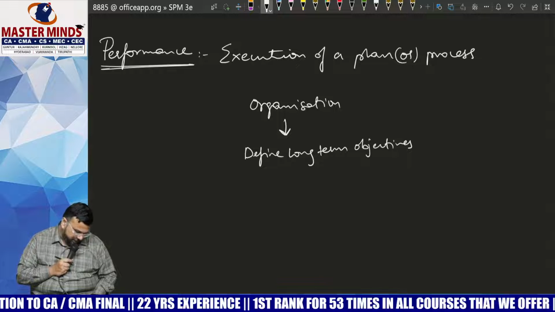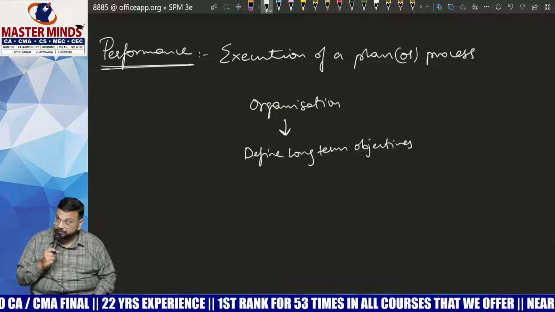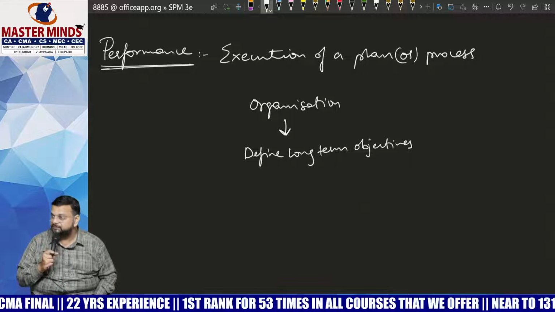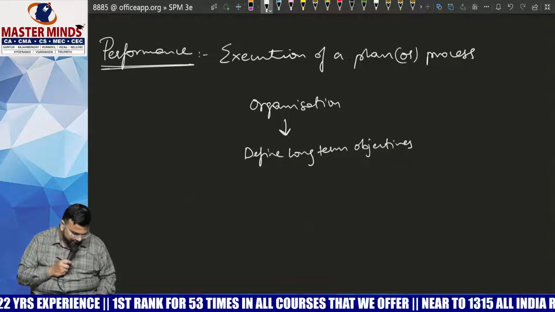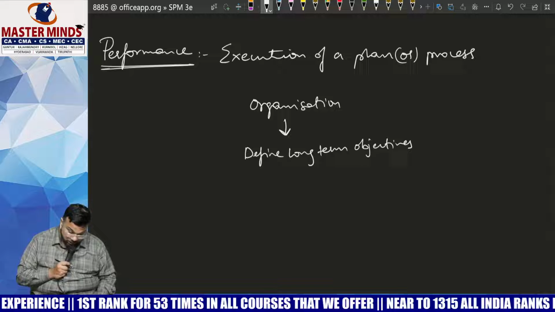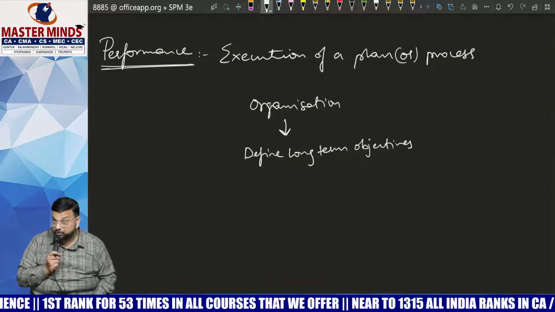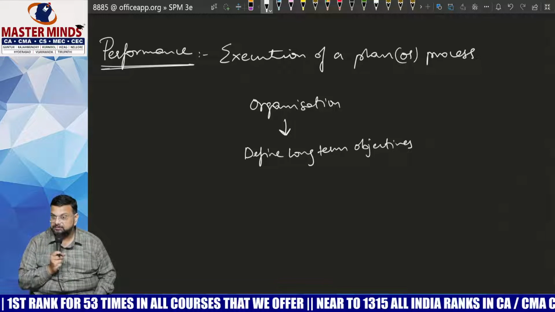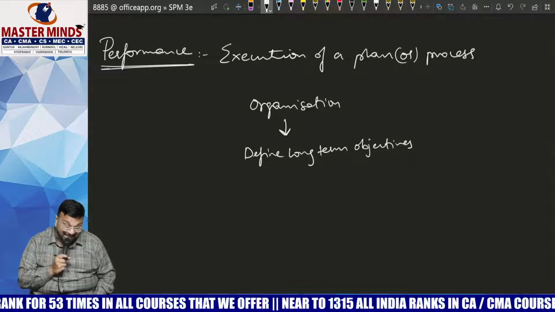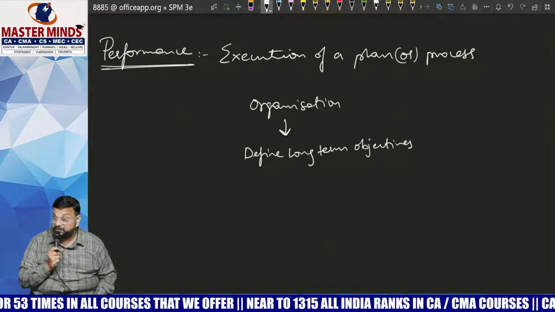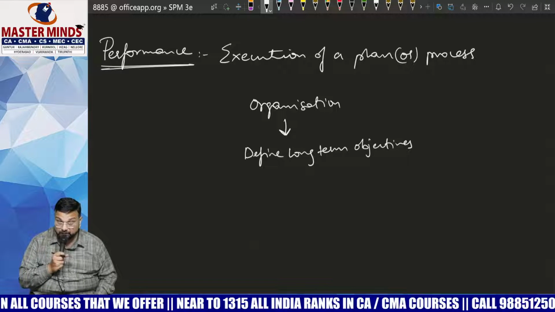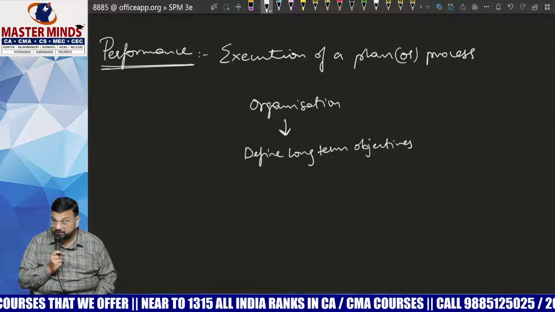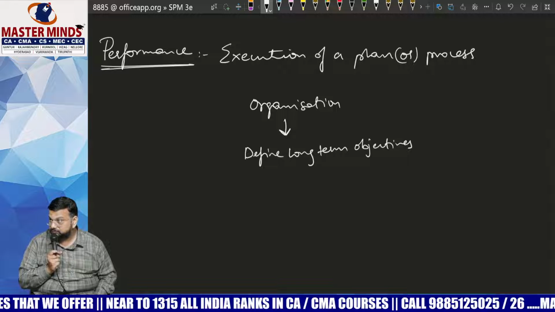Before start of the business, every organization has to define their mission as well as vision. Proper investor will not only look into these things, but also, especially when it comes to startup companies, they will look into the vision as well as the mission, and whether their activities are correlated with the vision or mission or not. The performance of the company is correlating with the vision and mission or not.